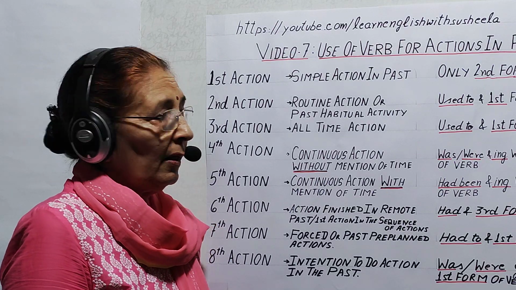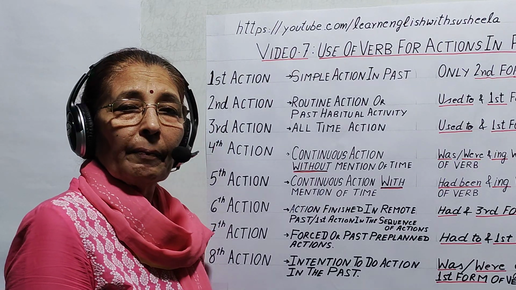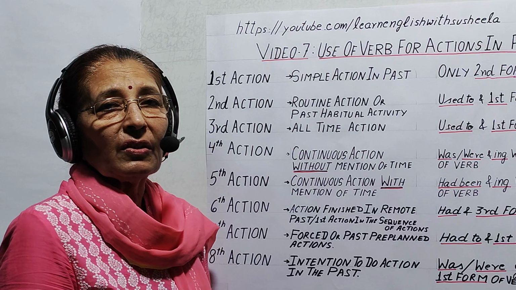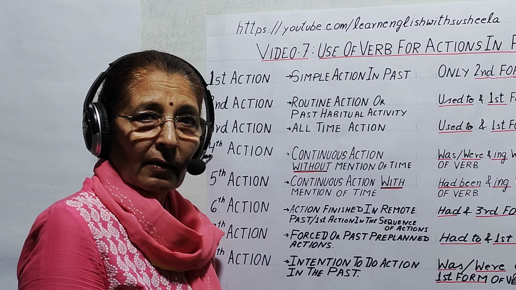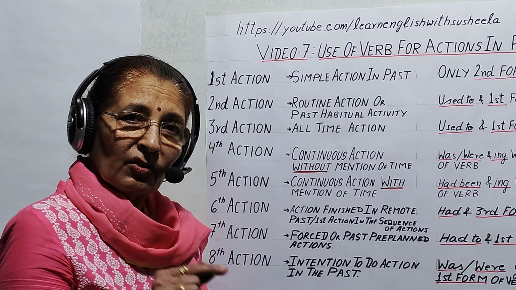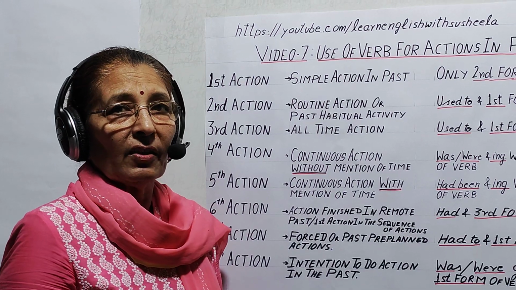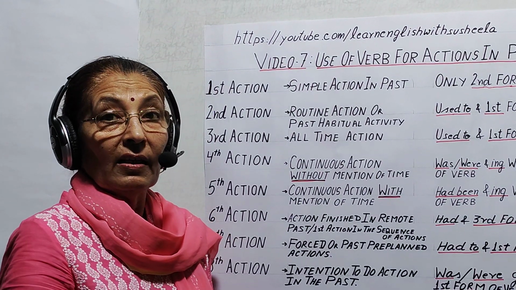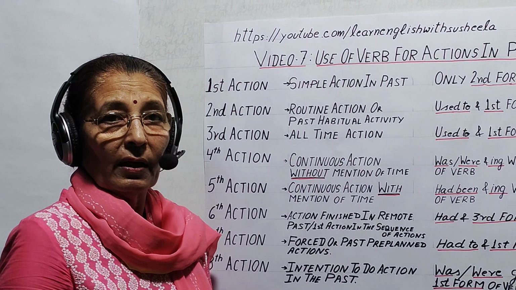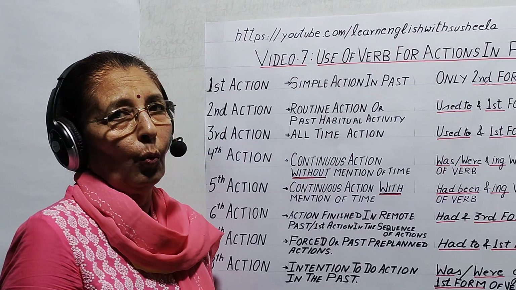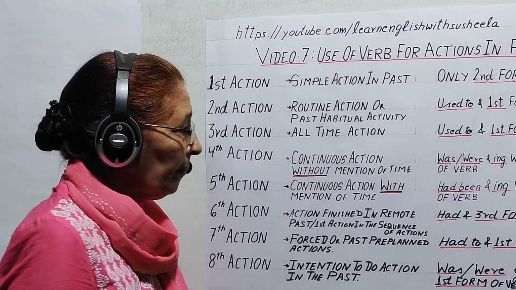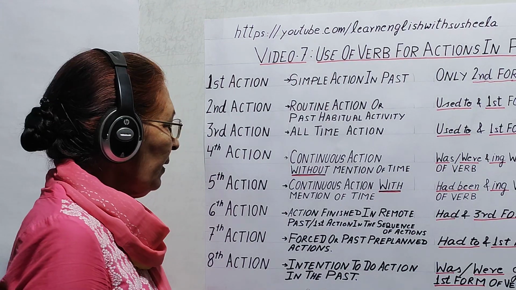For example, they reached the class when the teacher had started the lesson. So here, what action took place earlier? The teacher had started the lesson. They reached afterwards. That's why they reached the class when the teacher had started teaching the lesson.